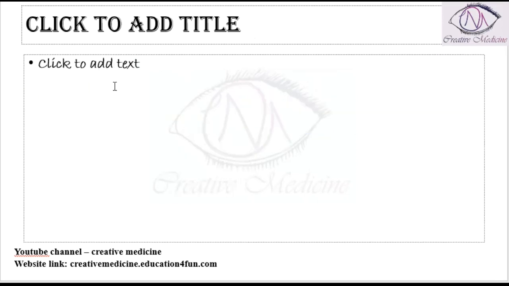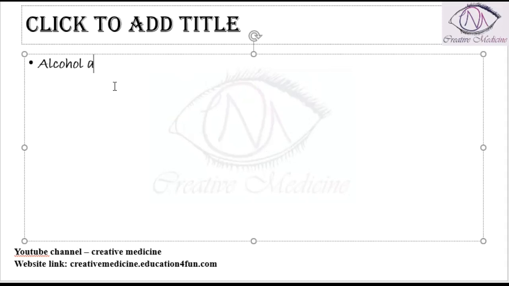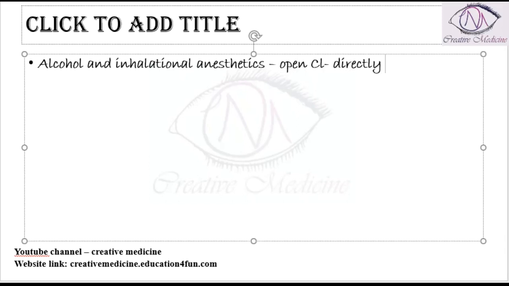Then alcohol and other inhalational anesthetics. Alcohol and other inhalational anesthetics open the chloride channels directly, and they have allosteric facilitation of the GABA receptors.